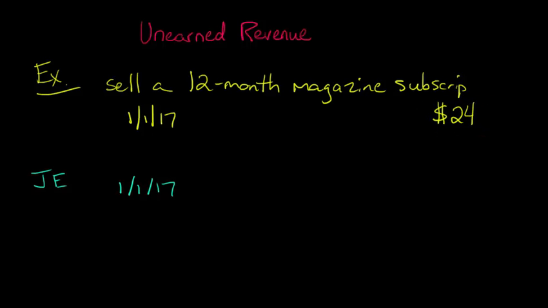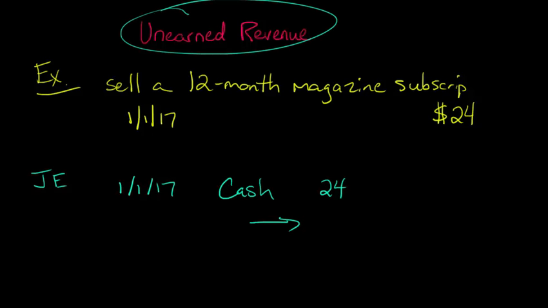Now, we can easily figure out what's going on with the debit side of things, right? We're getting cash of $24. Now, what happens with the credit? That's really where this unearned revenue account is going to come into play. And you might be saying, well, why don't we just credit sales? Why don't we just credit regular revenue? We sold the subscription, and we got $24 here. So why aren't we just crediting sales?